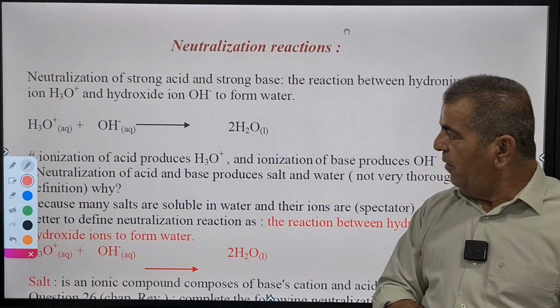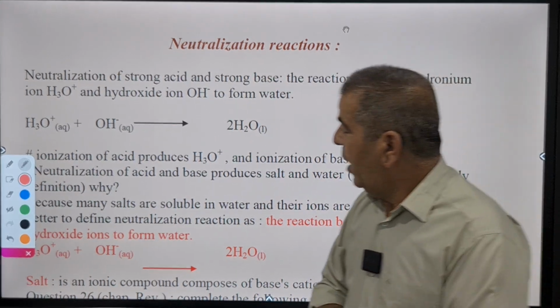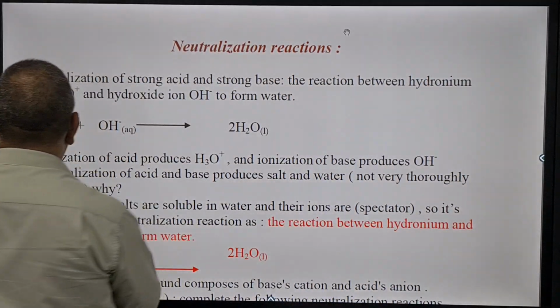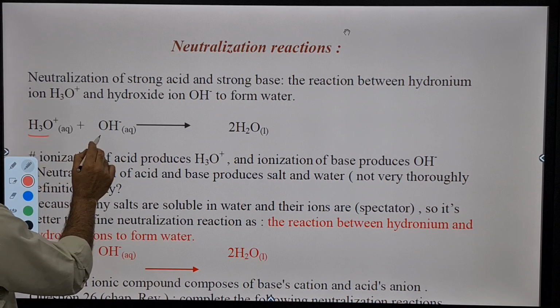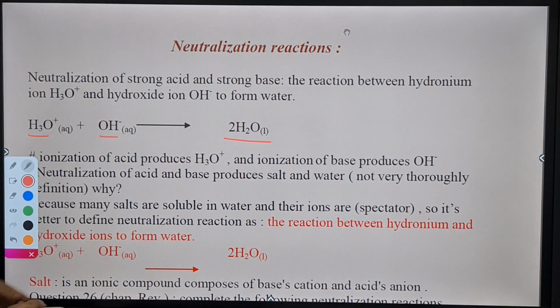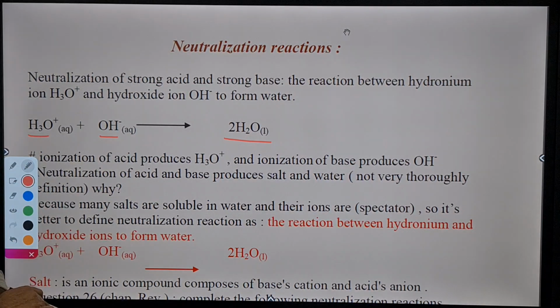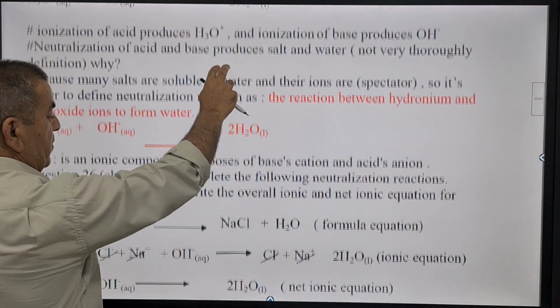The best definition here for neutralization reaction is the reaction between the two ions of hydronium and hydroxide. We have hydronium and hydroxide producing what? Producing water. So this definition is correct for all neutralization reactions, the reaction between hydronium and hydroxide producing water molecule. As we said, because sometimes the ions that form the salt are spectator.